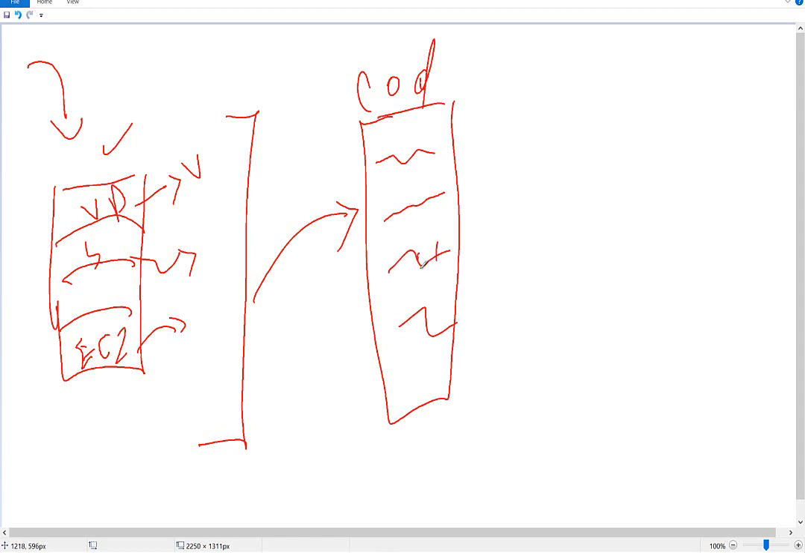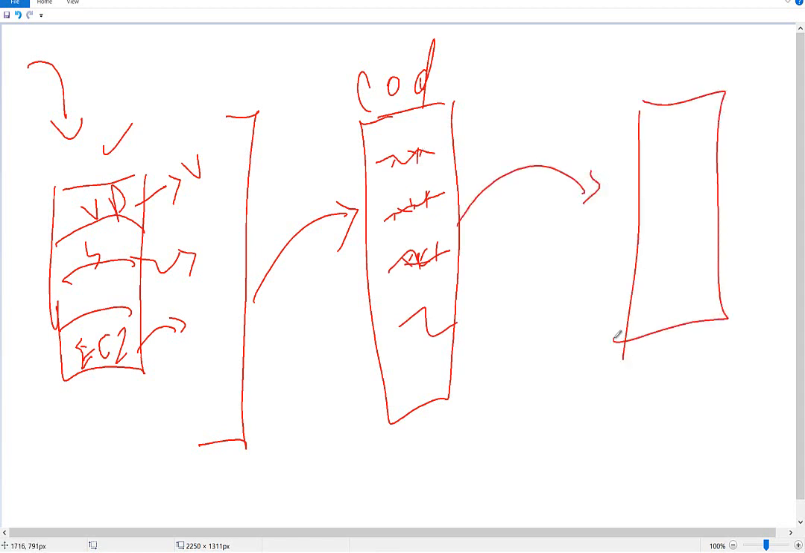After that, we will change some information in the code, and we will deploy this code to another region. Let's say we start in region A, and we will deploy to region B.